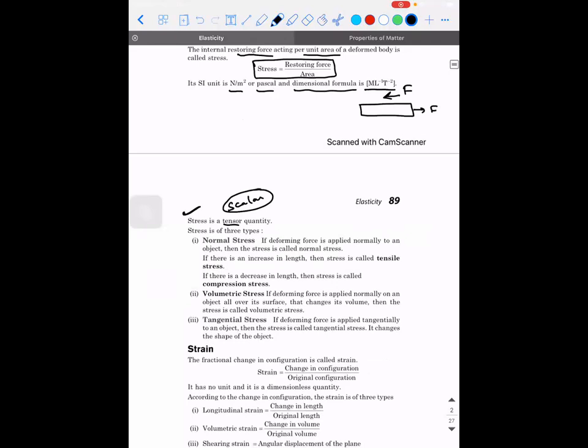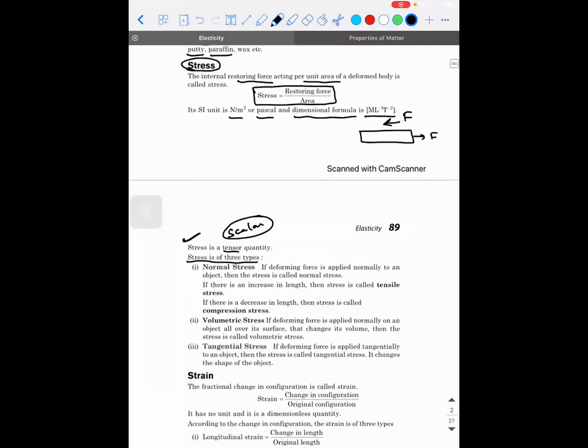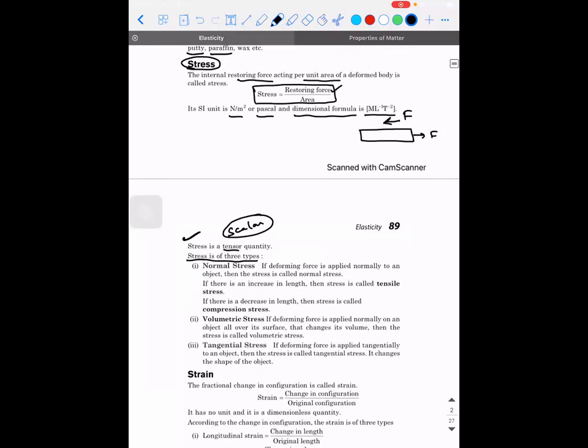Next. When you talk about stress, depending on what kind of restoring force is going to come into the picture, it is basically classified into three types. What are the three types? One is called normal stress, the second is called volumetric stress, and the third is called tangential stress. So what do we mean by normal stress? If the deforming force is applied normally to an object, then the stress is called normal stress. Sometimes we refer to it as tensile stress when there is an increase in length of the object, and it is also called compressional stress when there is a decrease in length of the object.